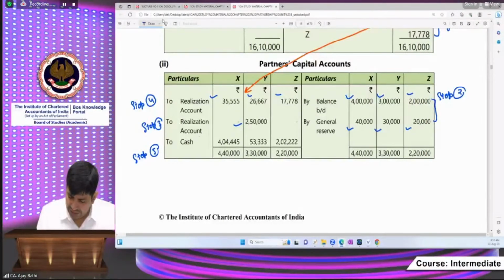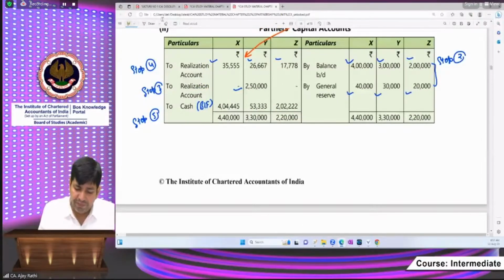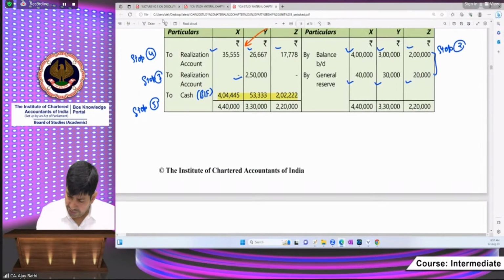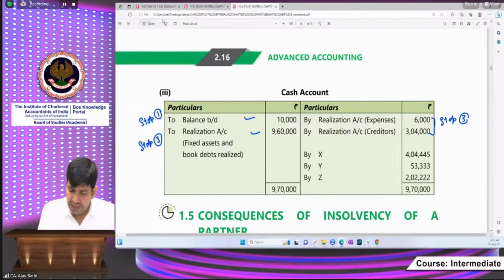This is the balancing figure. You will see this amount will be equal to the balancing figure of your cash and bank. That is the cross checking of your answer. The same amount has to be distributed among the partners.